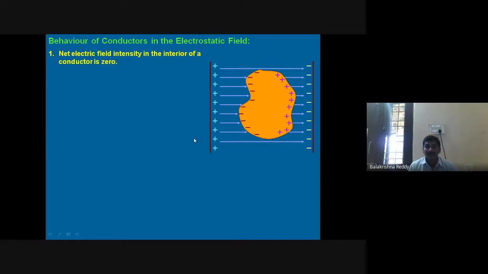When you apply an electric field, what happens here? Automatically, due to the induction process, opposite charge is induced on the other side. Therefore, here also, from the negative side, positive charge is induced. Therefore, the electric field lines are not passing through the conductor. At the same time, when the external electric field is applied, the net electric field is zero inside the conductor.